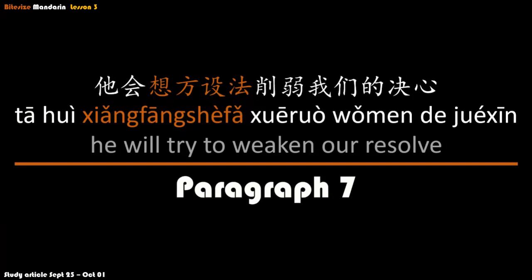We could also 加强我们的决心, strengthen our resolve. A person can 加强自己跟上帝的关系, strengthen one's relationship with God. Or something could 削弱自己跟上帝的关系, weaken our relationship with God. So that was just a brief vocab detour, but now back to the main point.